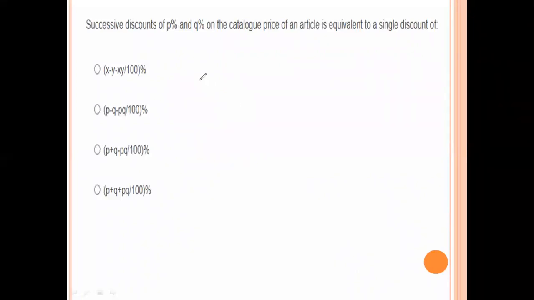Next. Successive discounts of P% and Q% on the catalog price of an article is equivalent to a single discount of, that formula is P plus Q minus PQ by 100%. Option C is the right answer.